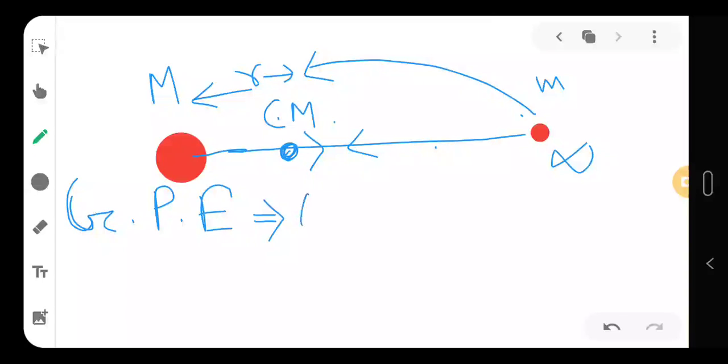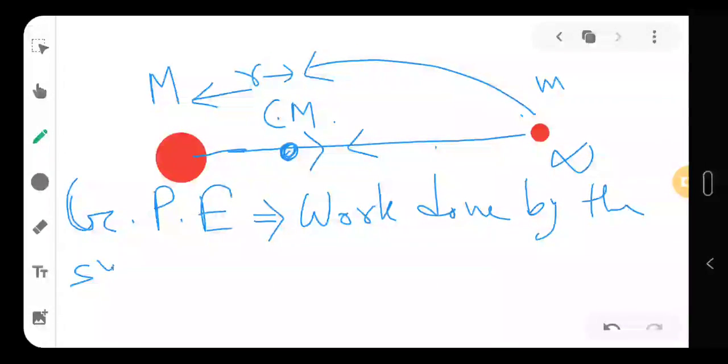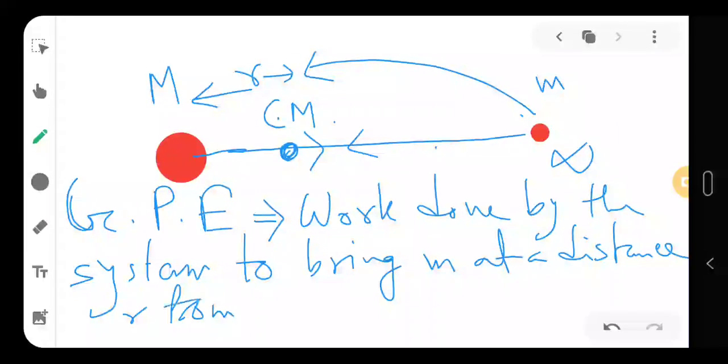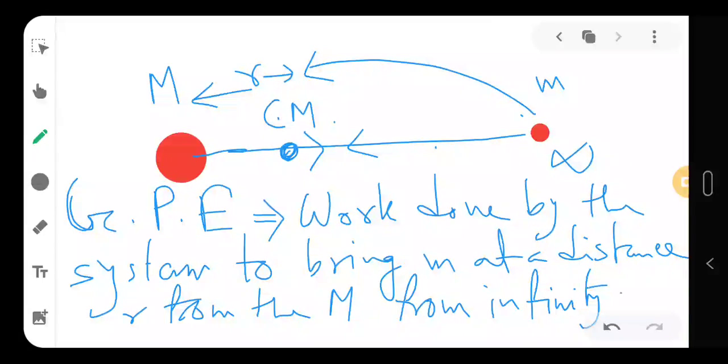So this is the work done by the system to bring small m at a distance r from the big M mass from infinity. So this is the definition.